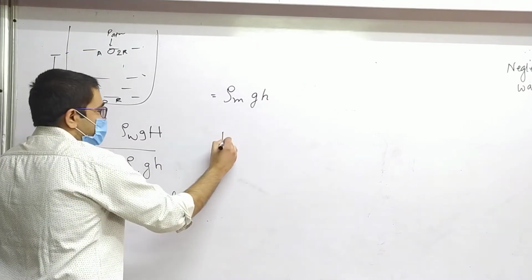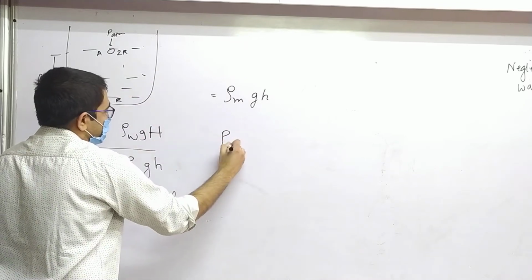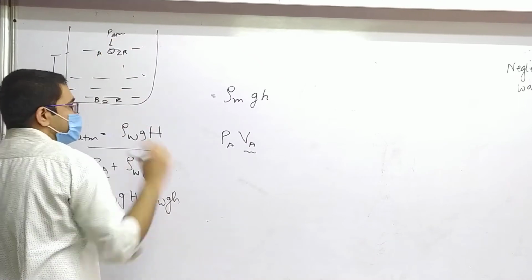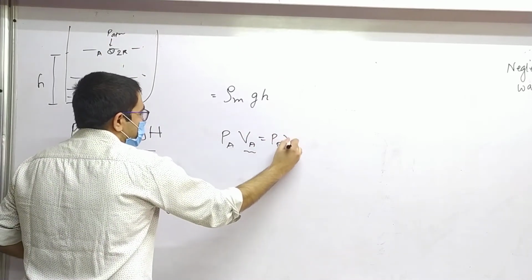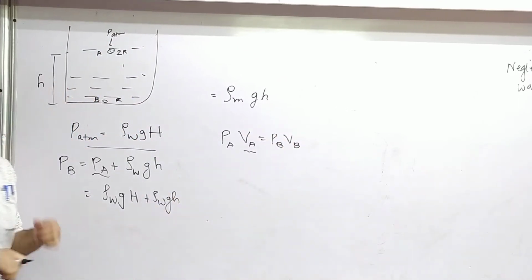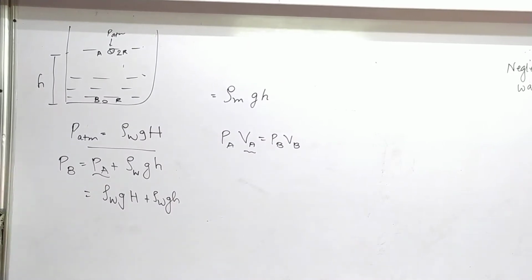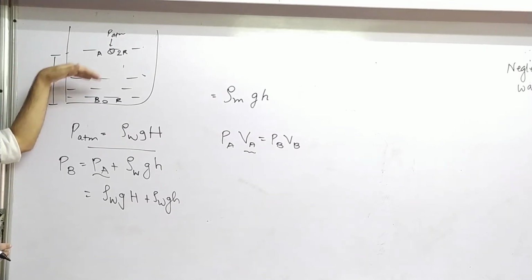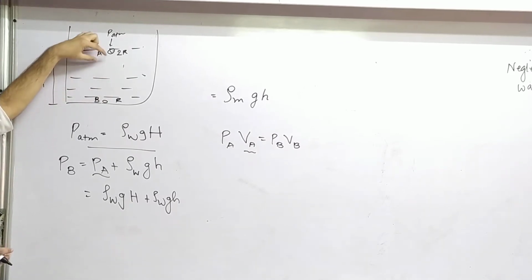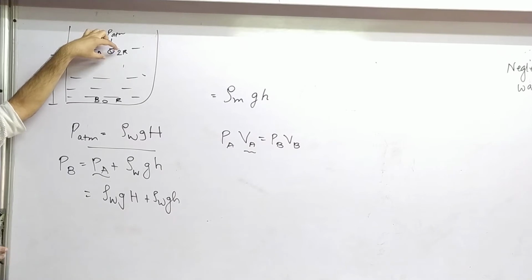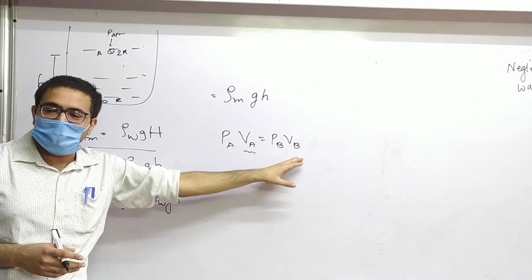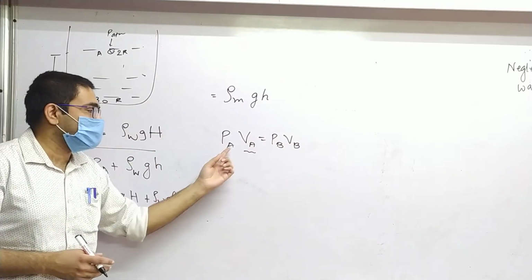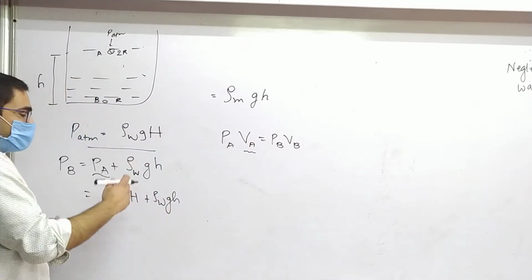So we are going to have PA VA, where this is the volume of air, equal to PB VB. Did you understand that? Yes. I'm saying that because there is no surface tension, there is no real change of temperature possible. So when the air goes from here to there, we have P1 V1 equal to P2 V2. So this is the relation we are going to use to get PA and PB related with each other. So let's put the values.